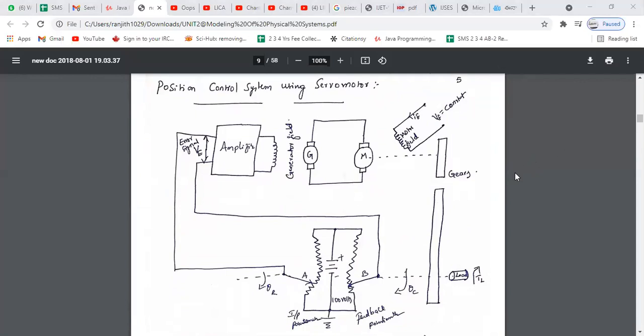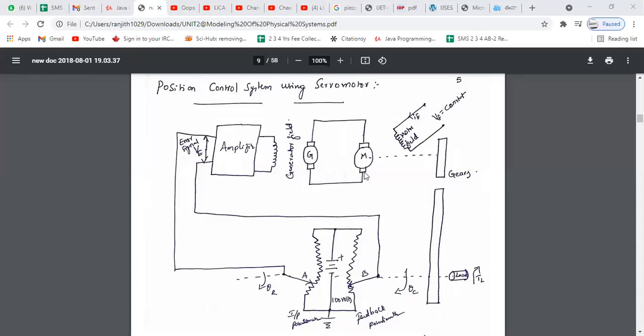Right, load means anything. So the load means generally, if you can see the industries, some consumer industries like that, we have to move the material from one place to another place. Suppose take the cement plants, coal industries, and power industries. We have to move some material from one place to another place. So that means position. We have to move the load, right? So for that we use servo mechanism.